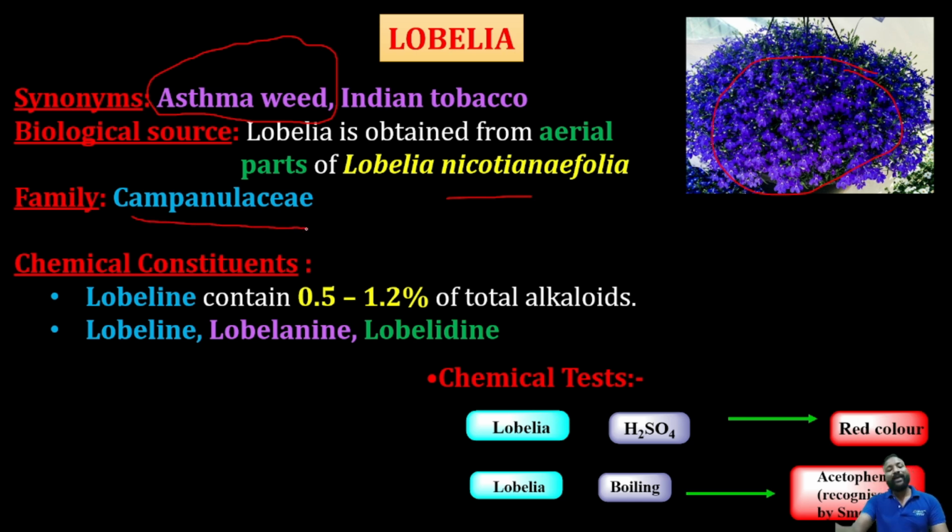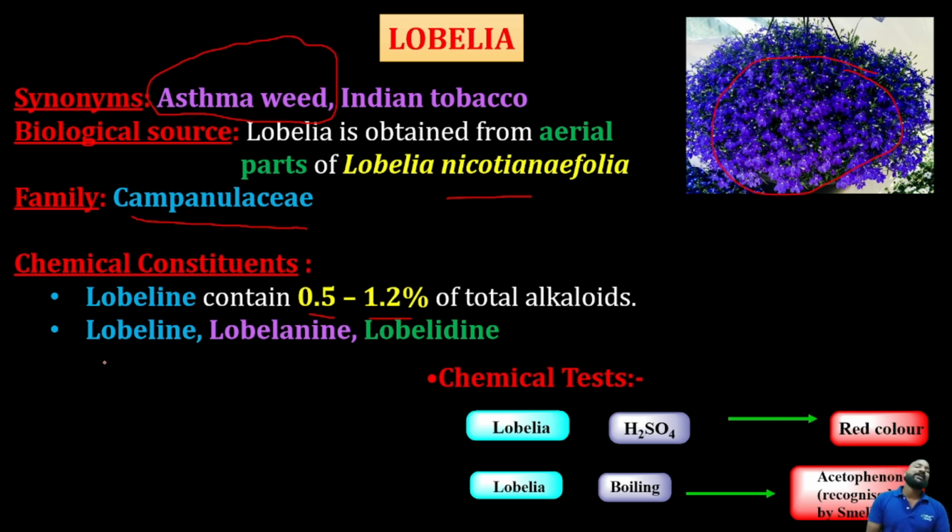The main thing we need to remember here is the chemical constituents. The first one in lobelia is lobeline. Lobelia contains 0.5 to 1.2% of total alkaloids, and the chemical constituents are lobeline, lobelanine, lobelanidine and isolobinine. These are the chemical constituents of lobelia.